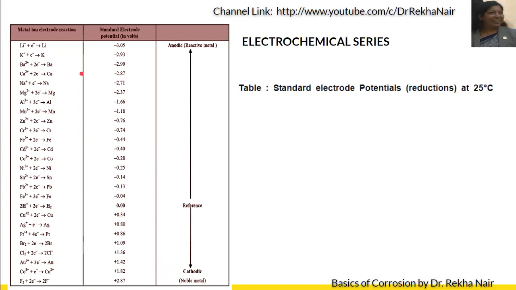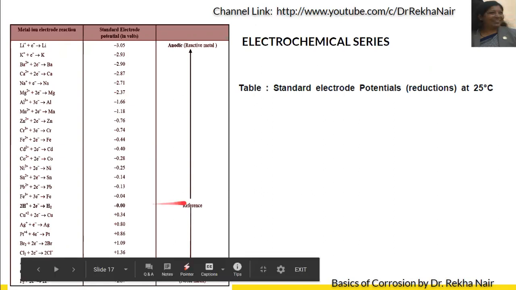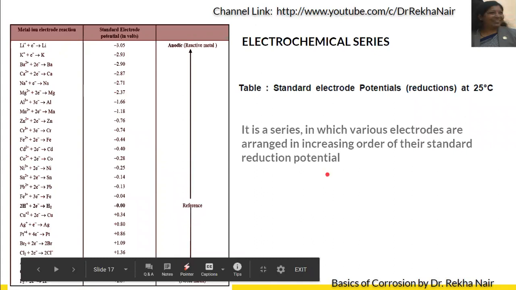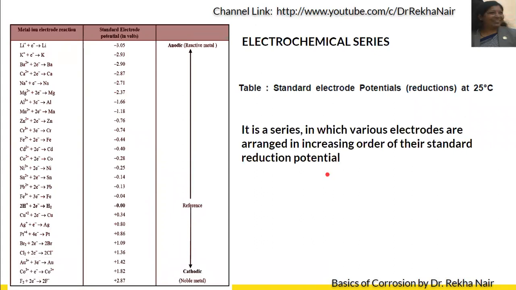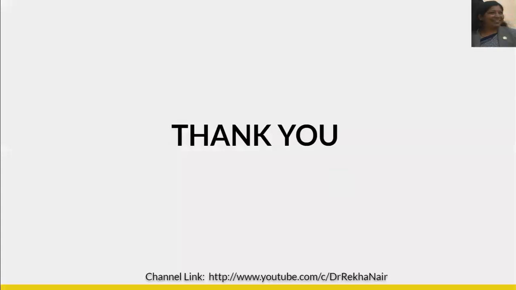And we will be taking hydrogen as a reference, and above hydrogen the metals are anodic in nature, and below hydrogen the metals are generally cathodic or non-reactive in nature. So it is a series in which various electrodes are arranged in increasing order of their standard electrode potential. Thank you. That's all for today.